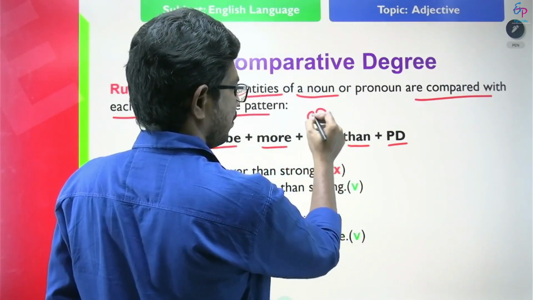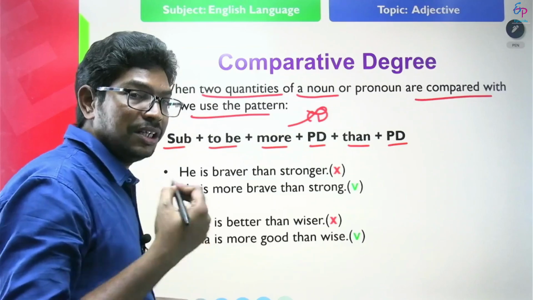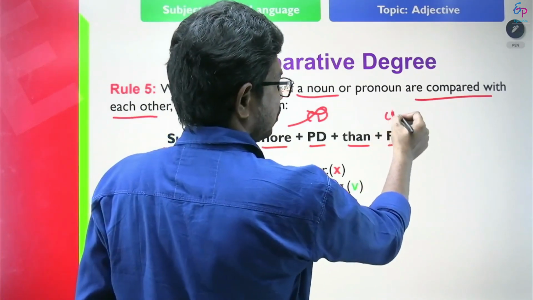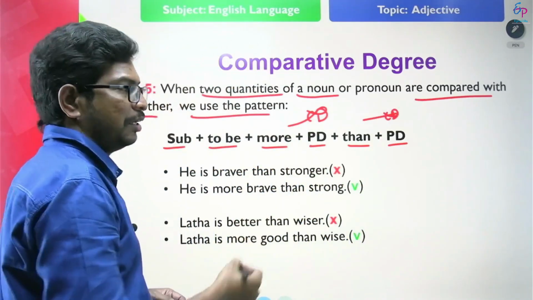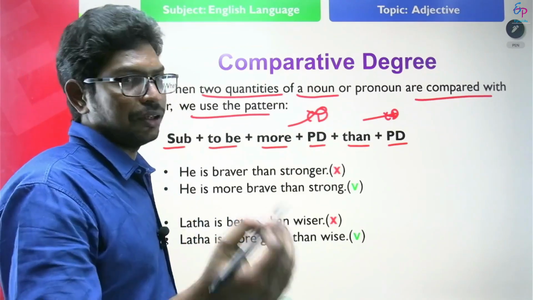Here we should not use comparative degree when you compare two qualities of the same person. We use only positive degree before than and after than.